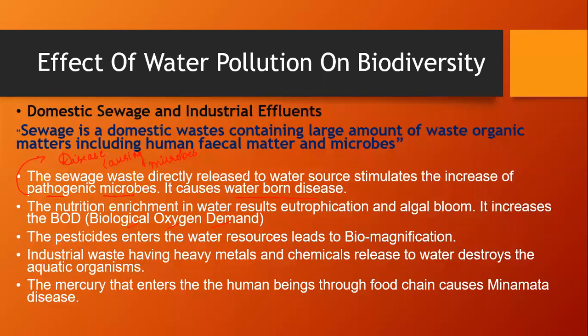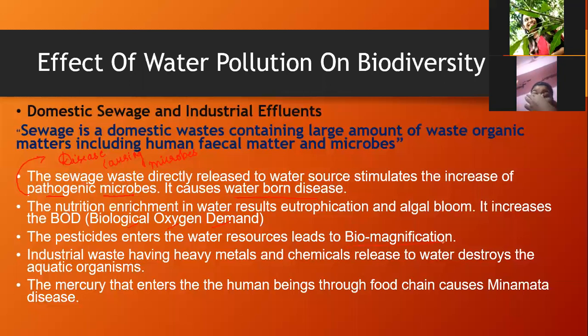Biomagnification is where, from a lower food chain level, the pesticide moves into the higher food chain levels. We'll also know more about biomagnification in the coming slides.